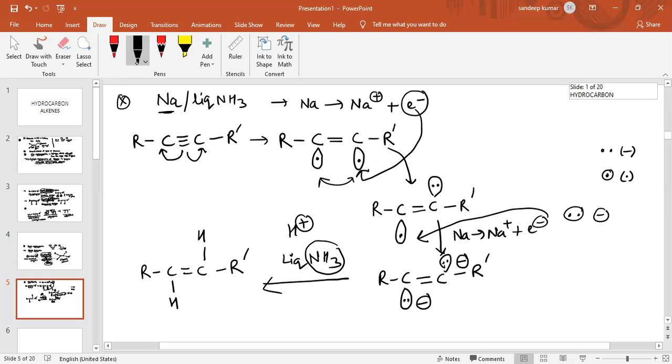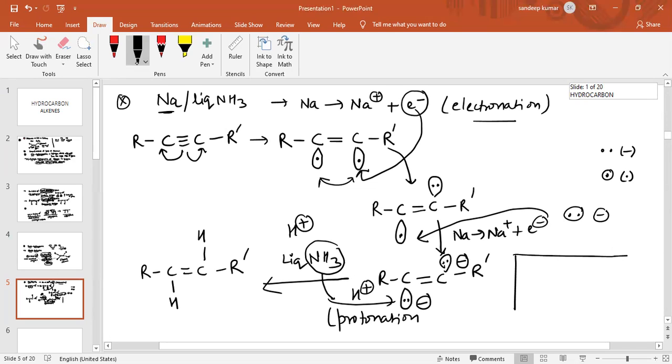So basically, if we see the mechanism, this step we call electronation, meaning addition of electron, and this step is protonation, H plus added by ammonia. So the mechanism of this reaction is basically what we call electronation plus protonation. So this is the mechanism.